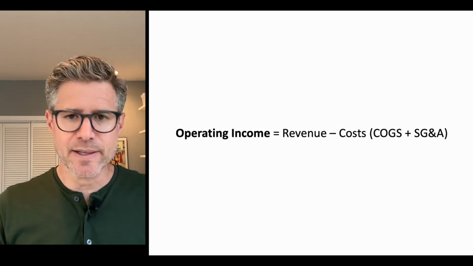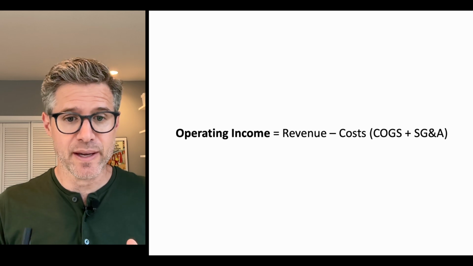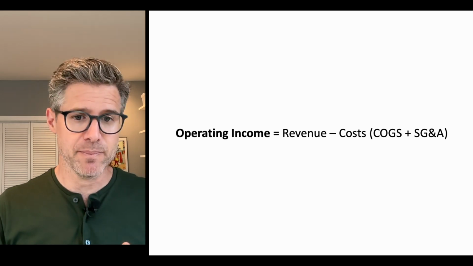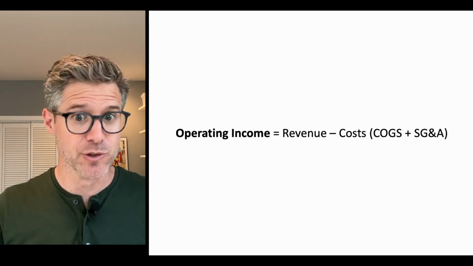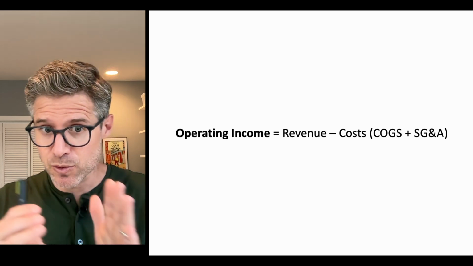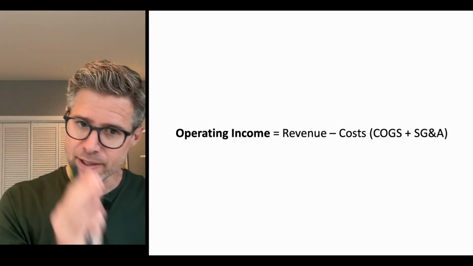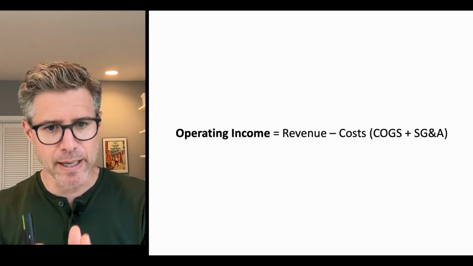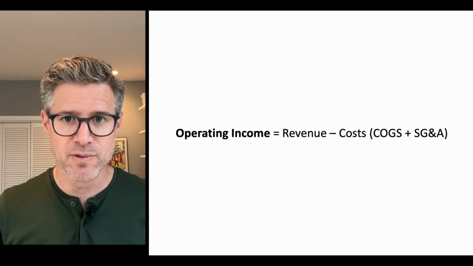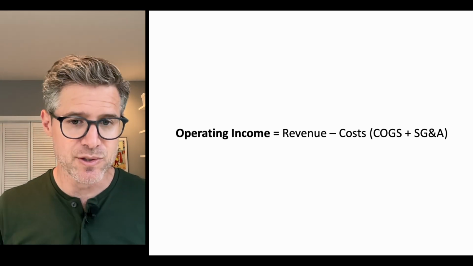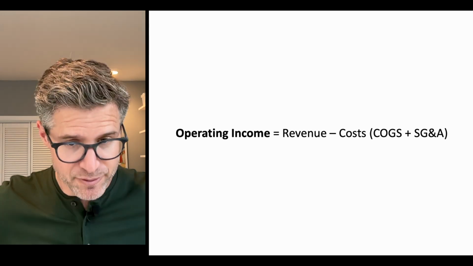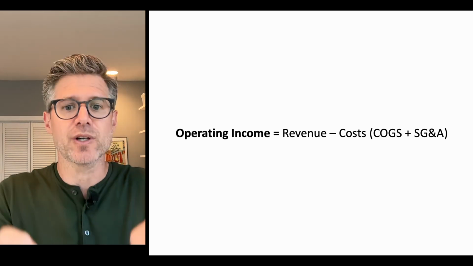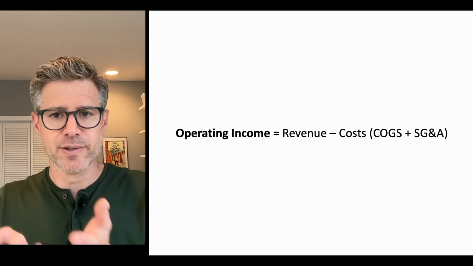So here, operating income, and I'm going to phrase this in a way that you remember way back when, maybe middle school intro to business module that you did. So profit equals revenue minus cost. Operating income equals revenue minus costs. It's just that as we get more sophisticated, we have to start breaking these costs down into the physical inputs and the general overhead, COGS plus SG&A.